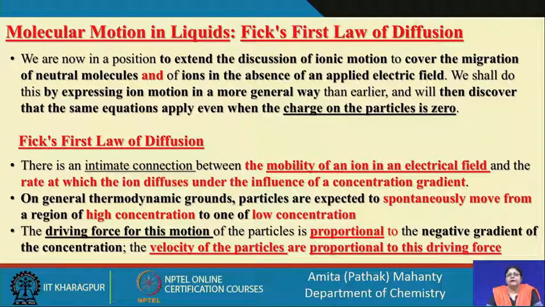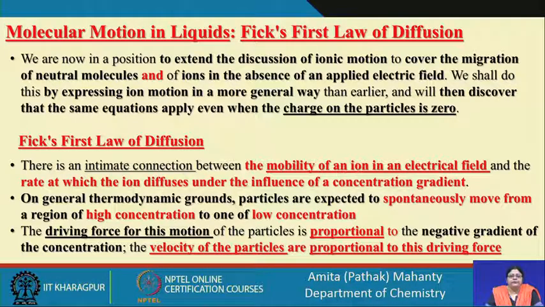On thermodynamic grounds, a particle is expected to spontaneously move from a higher concentration region to a lower concentration region. That means, thermodynamically any ion can have a driving force to migrate depending on the concentration gradient it is associated with.